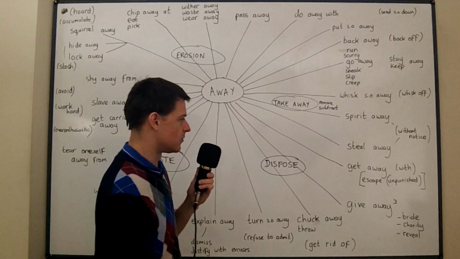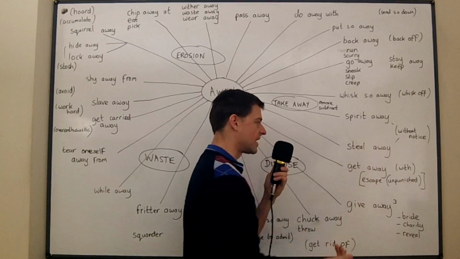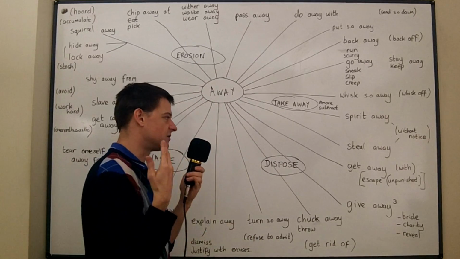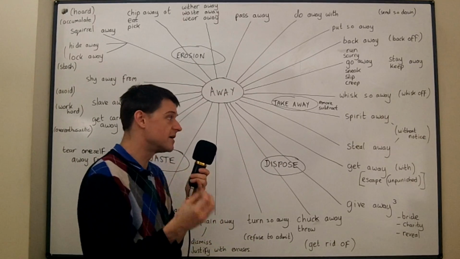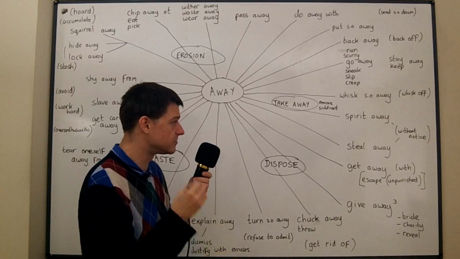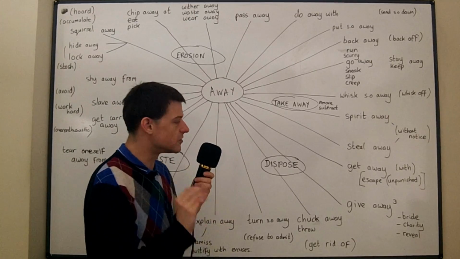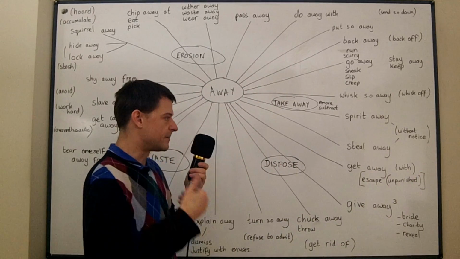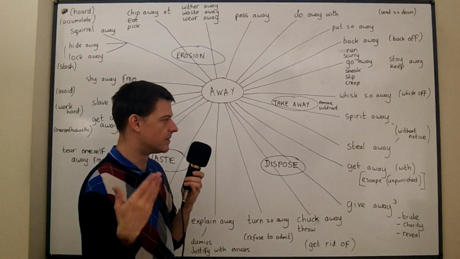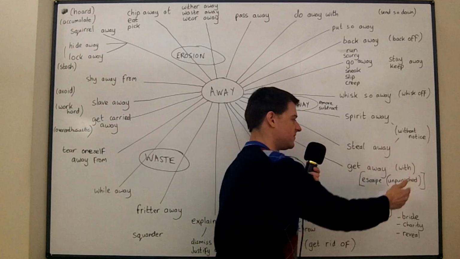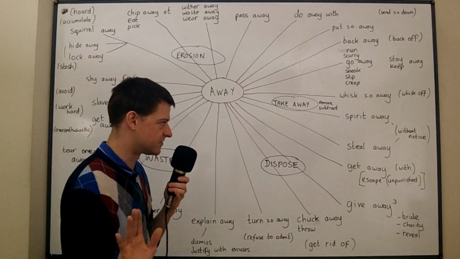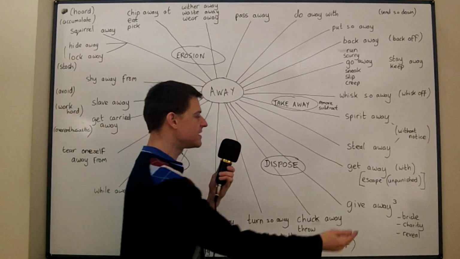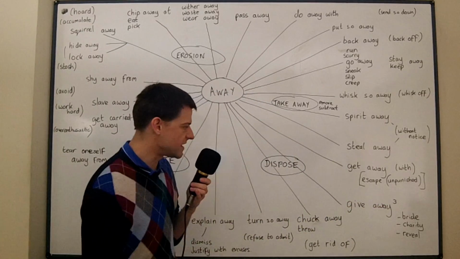Now, if you get away, that means you managed to escape. The police were chasing the criminals, but they couldn't catch up with the criminals, and so the criminals got away. But you can also say they got away with the robbery, and that means they escaped unpunished from the robbery. So get away with something means not be punished for something. Now, give away can actually mean 3 different things.